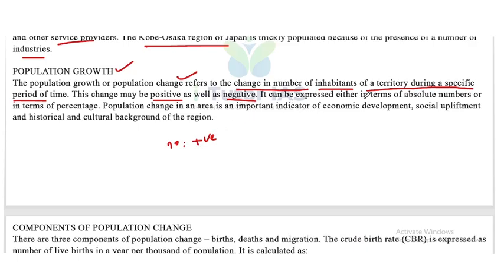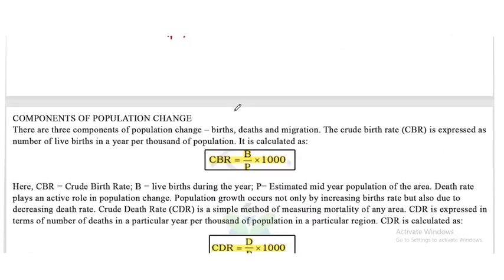It can be expressed either in terms of absolute numbers or in terms of percentage. Population change in an area is an important indicator of economic development, social upliftment and the historical and cultural background of the region. Okay, so that is population growth. There are two types of population growth. First one is positive, second one is negative.